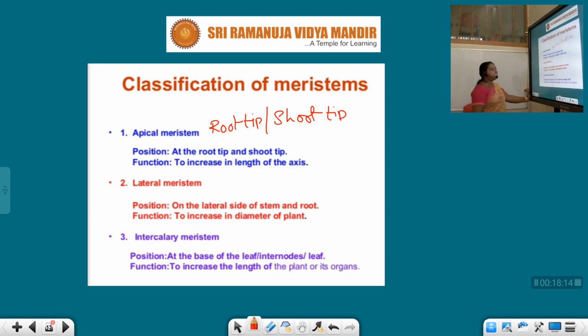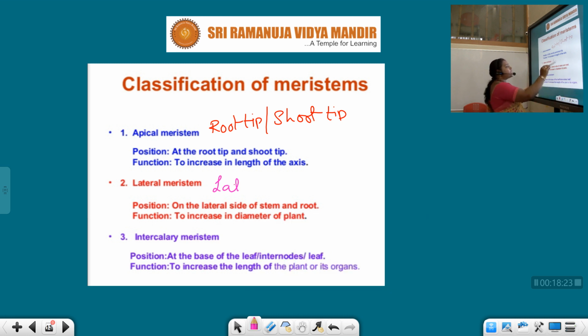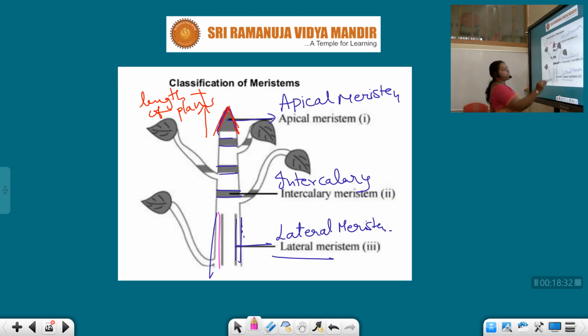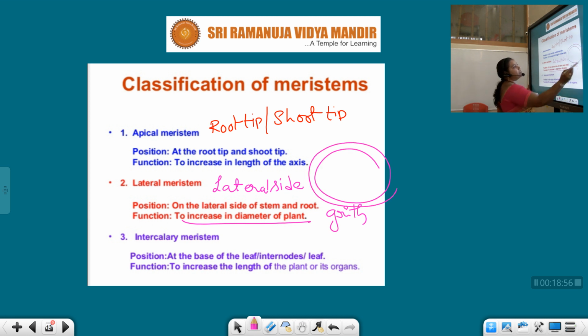Understood? Now, intercalary meristems. Here, the position of these intercalary meristems, they were present mostly on the lateral side of stem and root. And when you see the lateral side, we can see the presence of lateral meristem. This lateral meristem mainly helps the plant to increase the diameter of the plant. So, I mean to say the girth of the plant can be increased. Okay, the diameter.